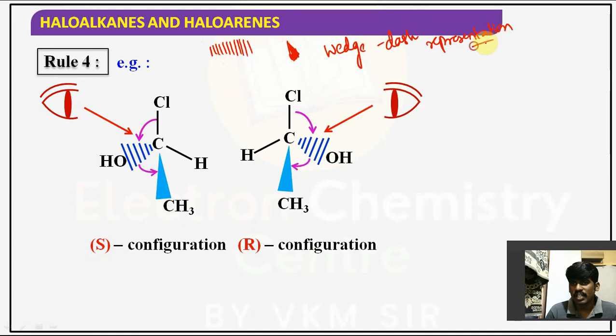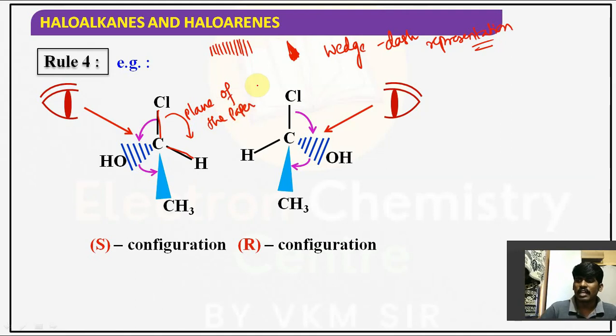Wedge-dash representation. In the sense, if you want to represent any carbon or compound stereochemically, then you have to follow the wedge-dash representation. Understood the point, guys? The ones with normal lines, this carbon connected with chlorine, carbon connected with hydrogen, these are on the plane of paper. I'll take this after some time.